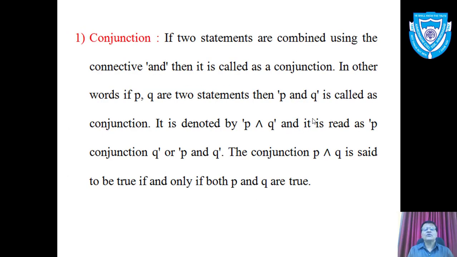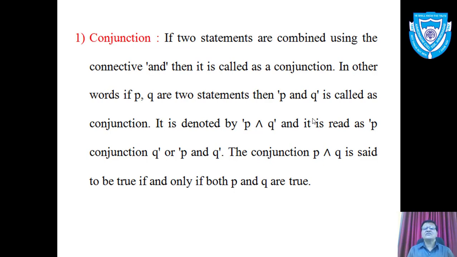Now, we use different names for these connectives. First connective is conjunction. This is another name of the connective AND. We are familiar with the word AND. That word AND is called a conjunction. If two statements are combined using the connective AND, then it is called a conjunction.